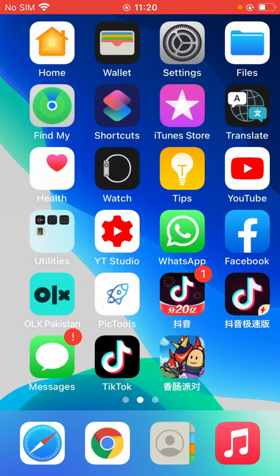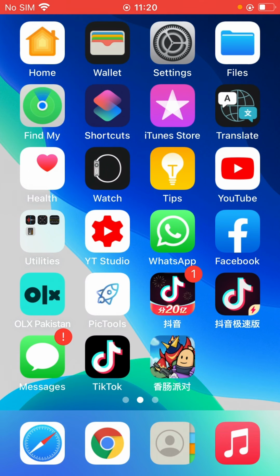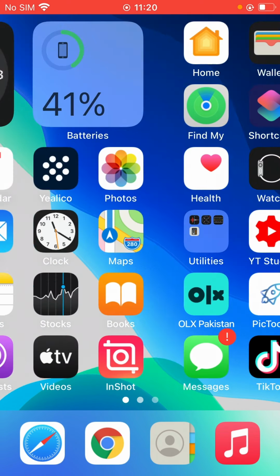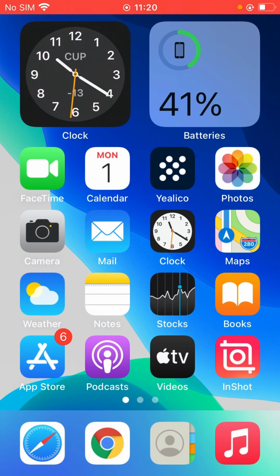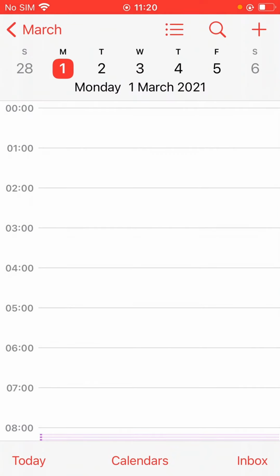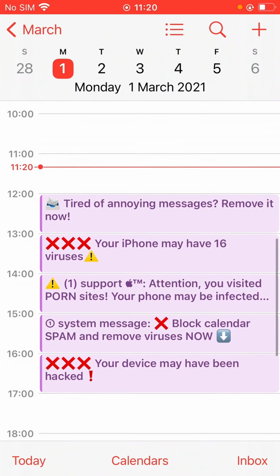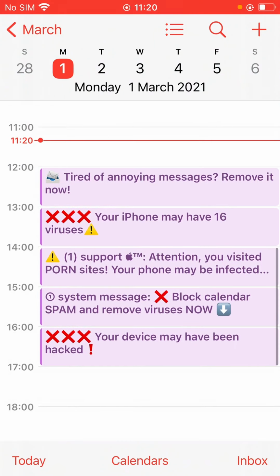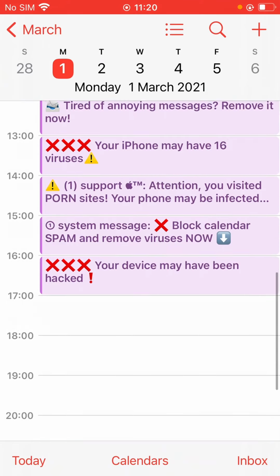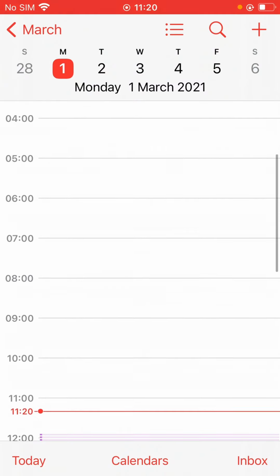Today I'm gonna show you how to clean your iPhone from virus. So let's get started without wasting any time. First of all, we have to check the infection. As you can see, there are many spam calendar notifications in my iPhone. So you can see it.